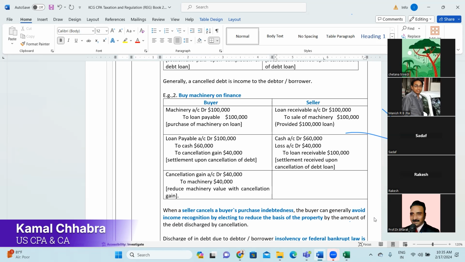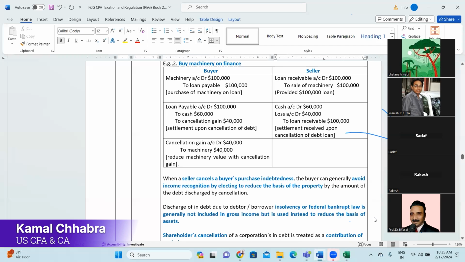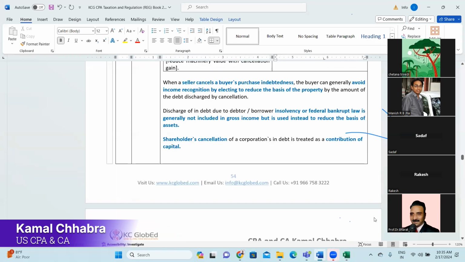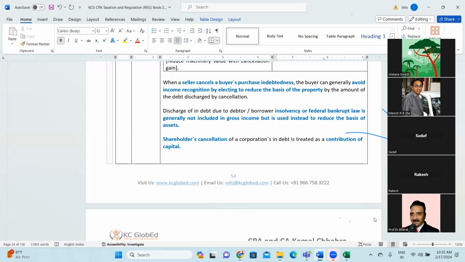Right? When a seller cancels a buyer's purchase indebtedness, the buyer can generally avoid income recognition by electing to reduce the basis of property. So it is good tax advice: rather than treating this as income, it is better to reduce the basis of the asset, so that in future, over a period of time, the depreciation will be reduced. You will not be paying taxes in the first year itself, right?